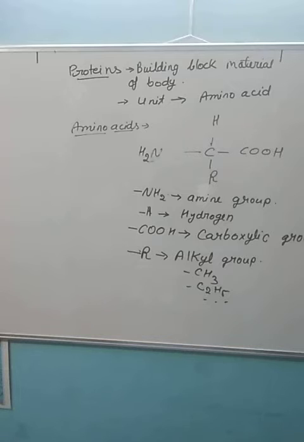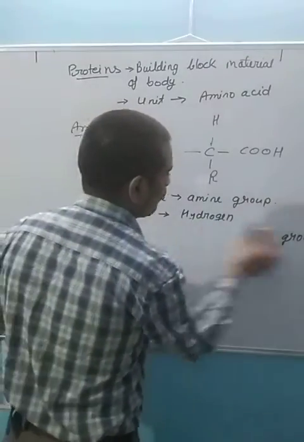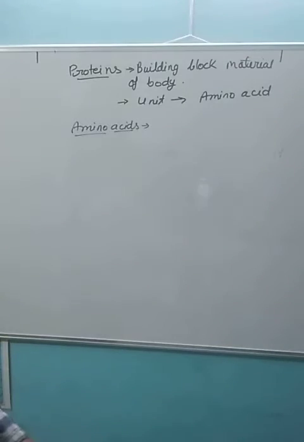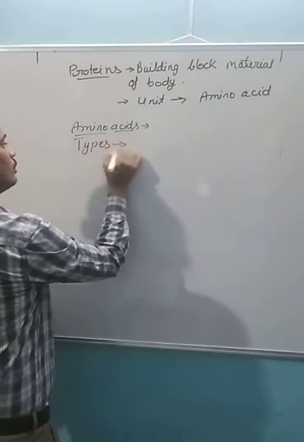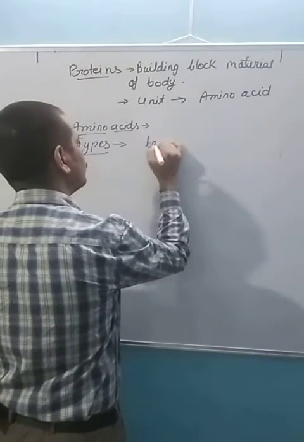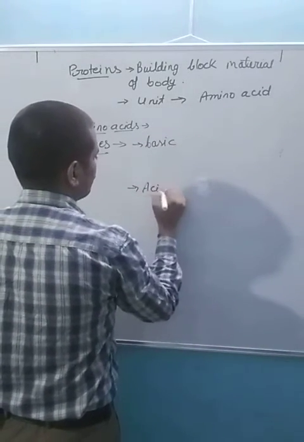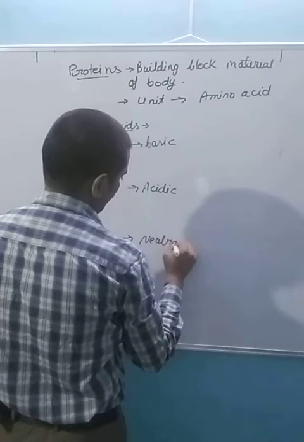Now we are going to discuss the types of amino acids. Amino acids are basically of three types: basic, acidic, and neutral.